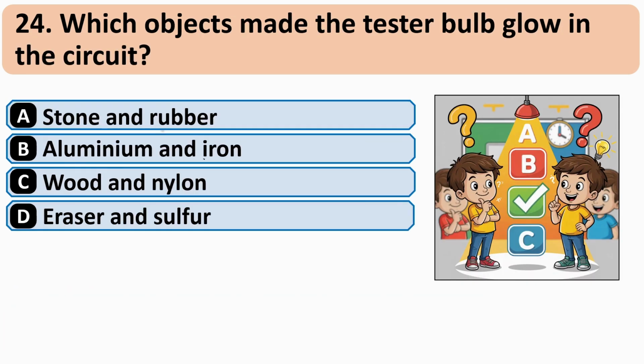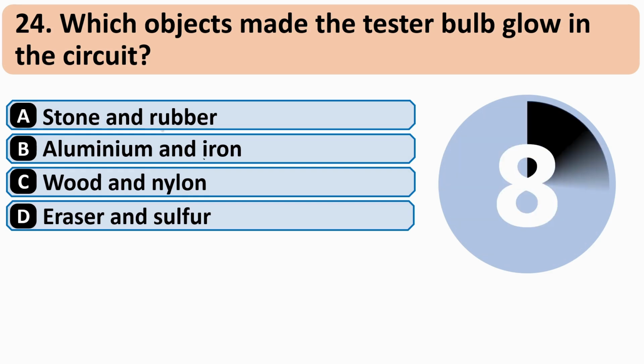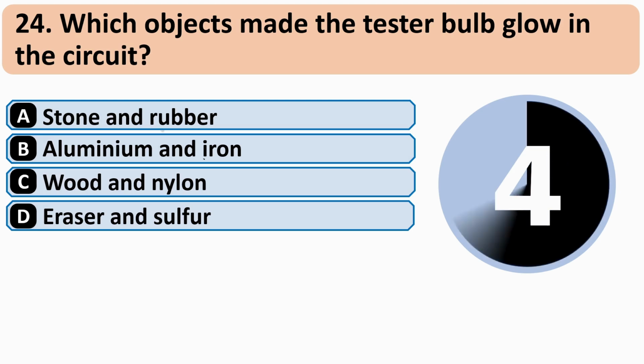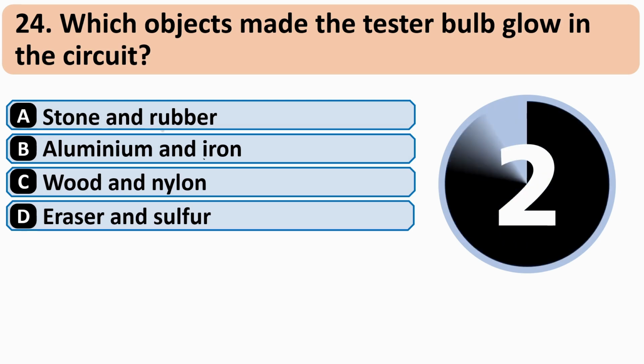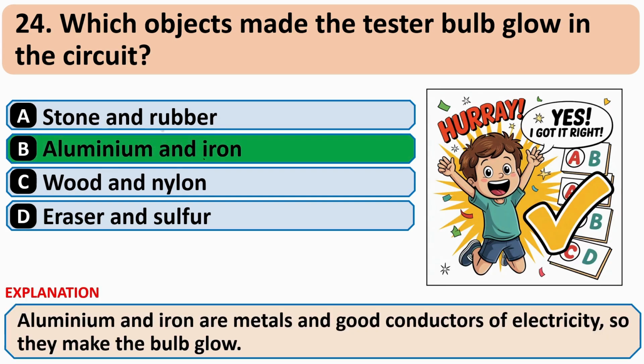Which object made the tester bulb glow in the circuit? And correct answer is B, aluminium and iron.